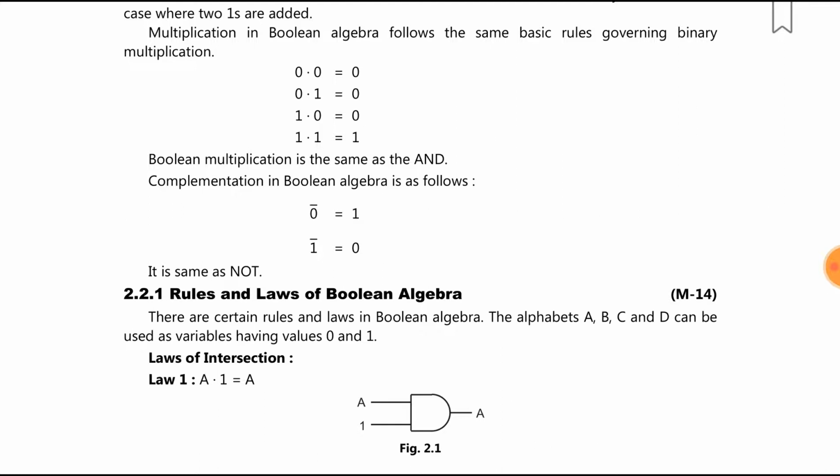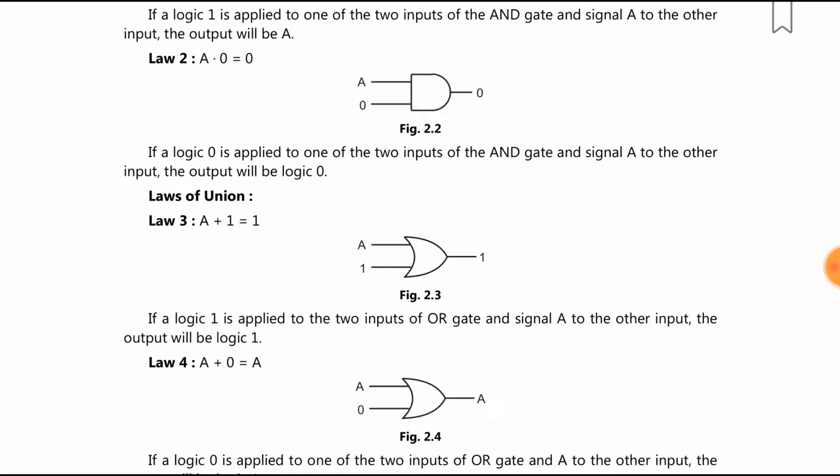Now the rules and laws of Boolean algebra. There are certain rules and laws in Boolean algebra. The alphabets A, B, C, D can be used as variables having values 0 and 1. Laws of intersection. Law 1 is A into 1 is equal to A. So it can be expressed using an AND gate. If logic 1 is applied to one of the two inputs of the AND gate and a signal A to the other input, the output will be A.